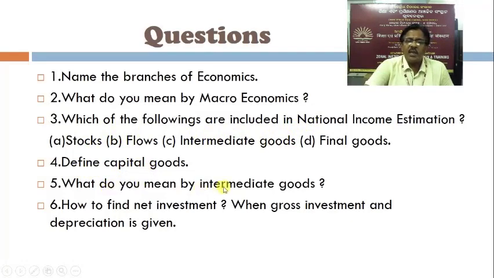What do you mean by intermediate goods? How to find net investment when gross investment and depreciation is given? I hope you have noted these questions in your notebook, and for finding the answers you may refer to my presentation given to you in my lesson, chapter 1.